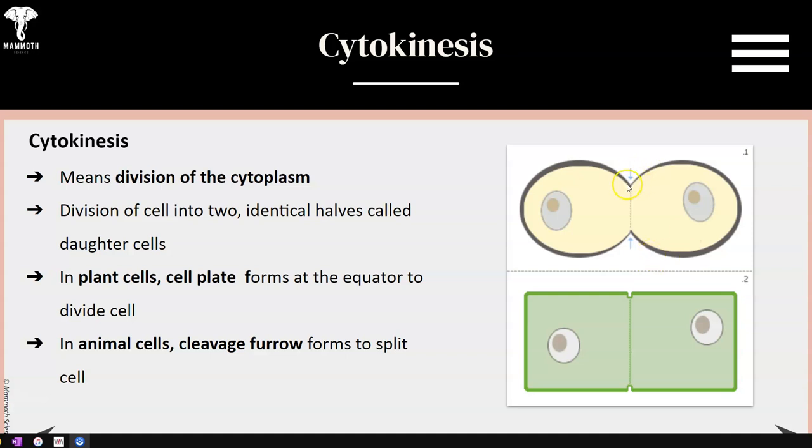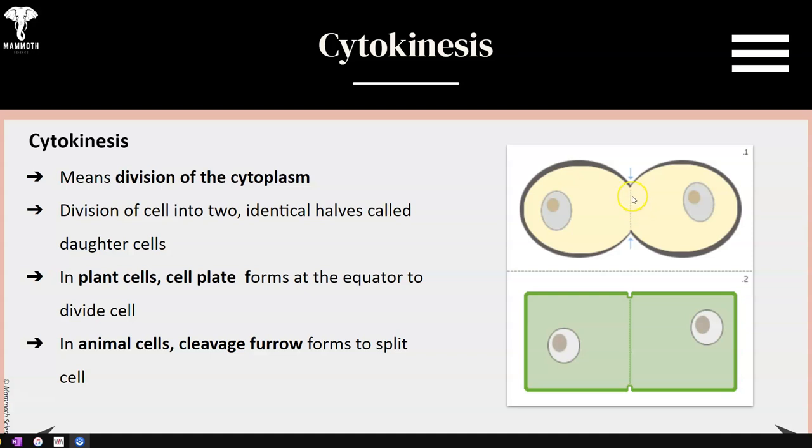And then finally we have what's called cytokinesis. Cytokinesis means division of the cytoplasm. It's where the cell divides into 2 identical halves called daughter cells. Now in plant cells, the cell plate forms at the equator, so this would be a plant cell, and you'll see this division line starting to form. We call that the cell plate, which eventually becomes the cell wall of plants.